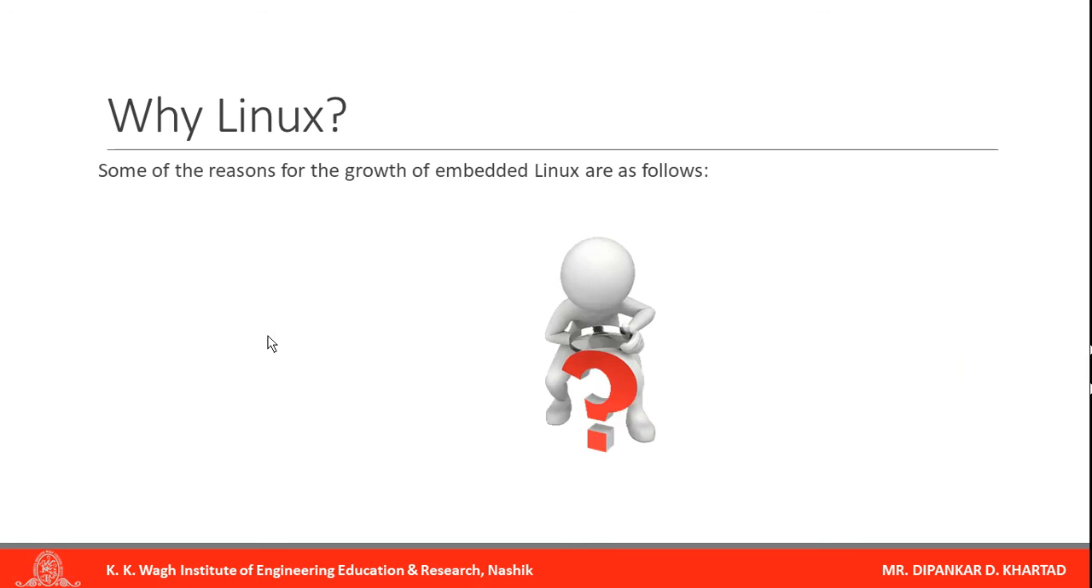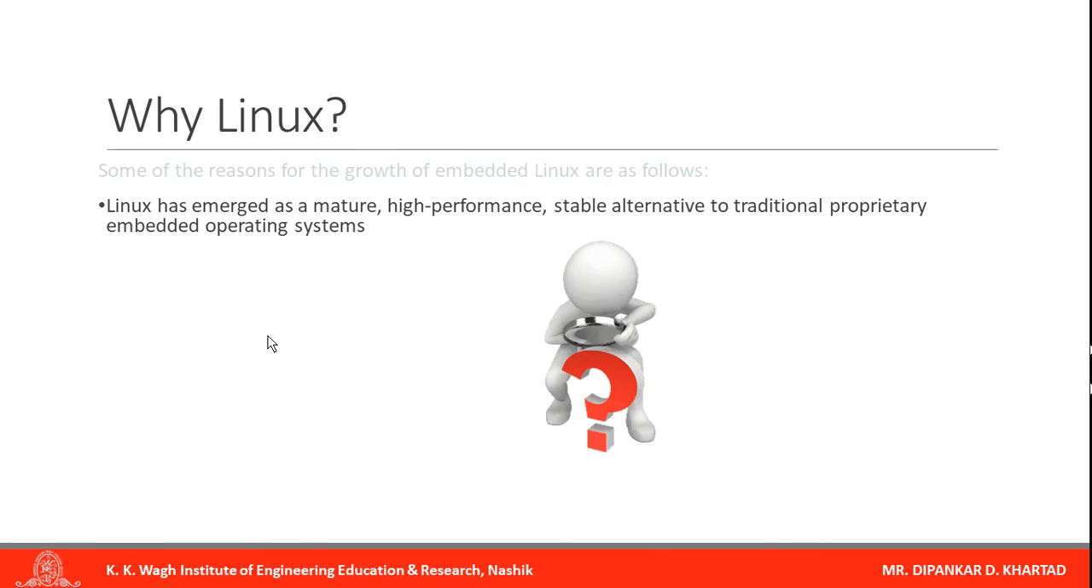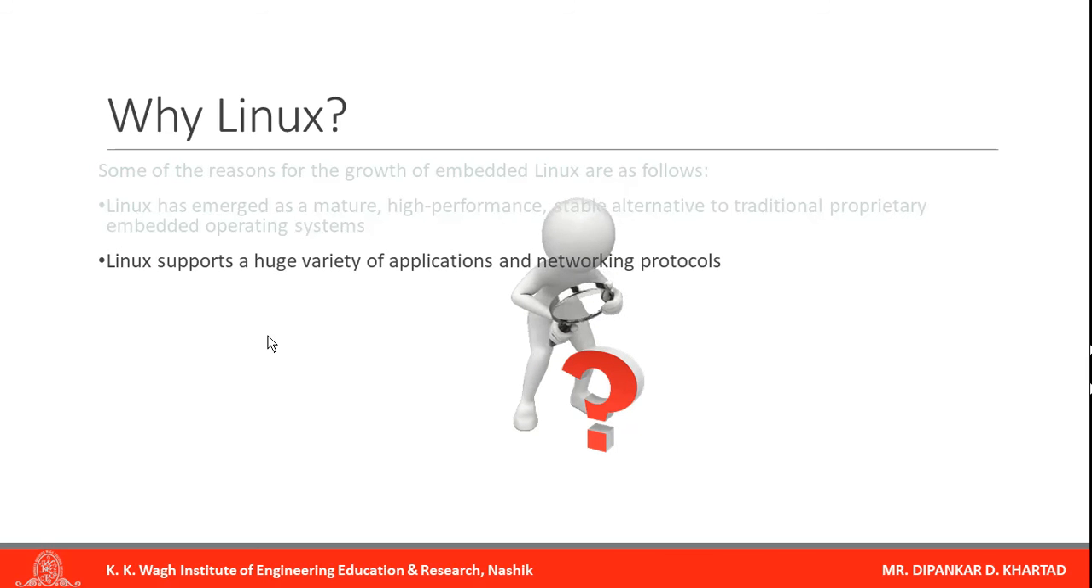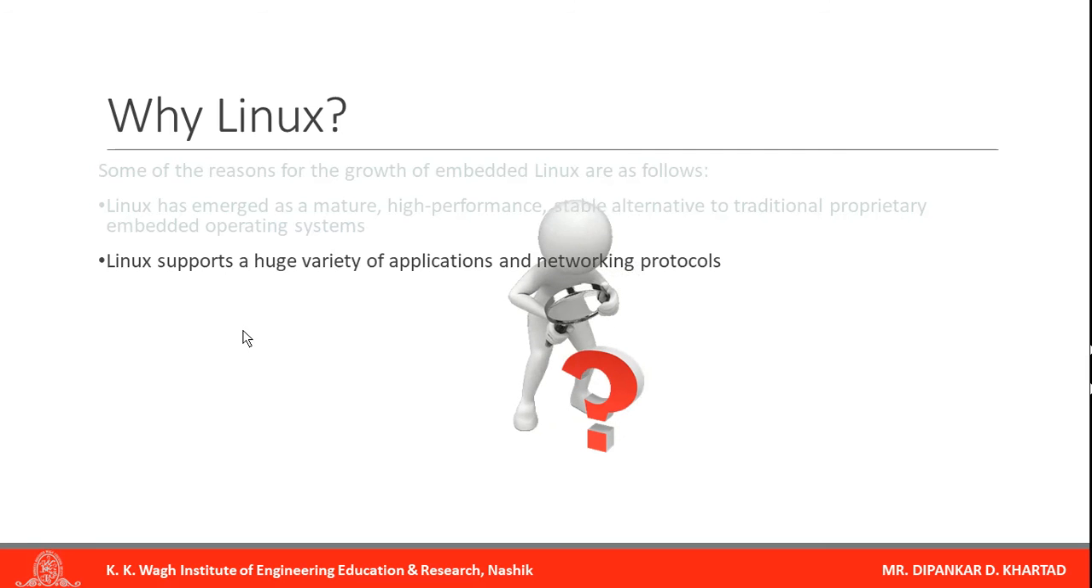Again, why Linux? Some of the reasons for the growth of embedded Linux are as follows. Linux has emerged as a mature, high performance, stable alternative to traditional proprietary embedded operating systems. Linux supports a huge variety of applications and networking protocols. I have already told you, there is an operating system which offers you a place where you can install any application.